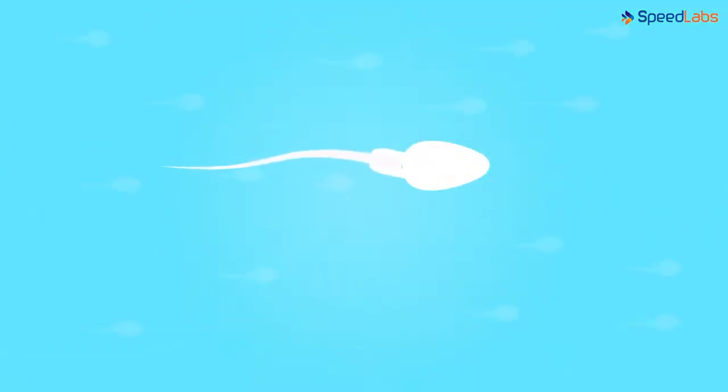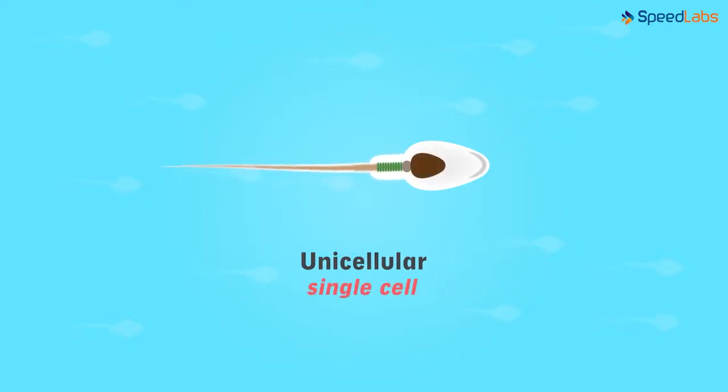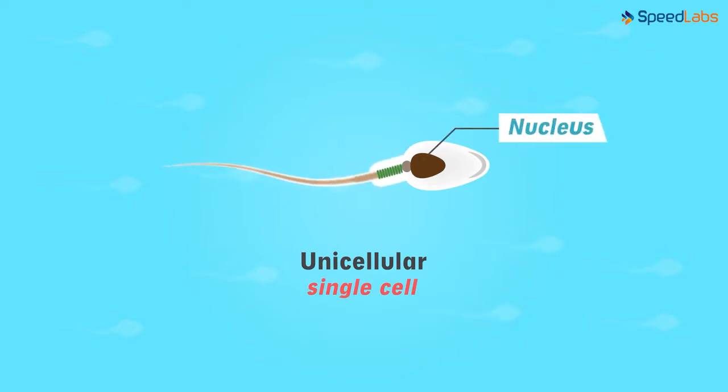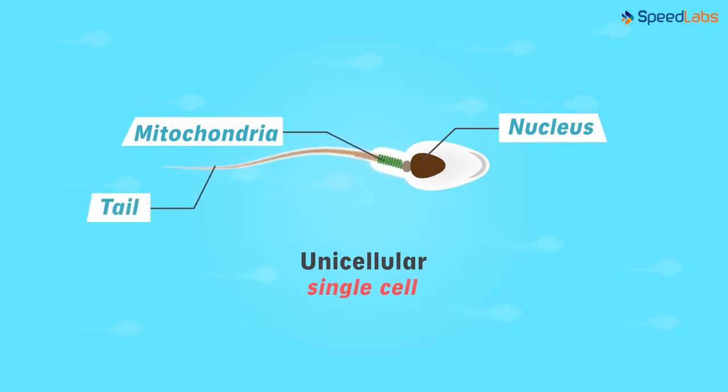But tell me one thing. Looking at the structure of this single sperm, can you guess whether it is a unicellular or a multicellular structure? It is a single cell. Although the structure may not seem to be that of a single cell, the sperm is definitely unicellular. It bears a head region called the nucleus. Then it has this middle part with the mitochondria for providing energy to swim across. But then who will help in the swimming process physically? That's the business of this tail region. The tail helps in the swimming activity.